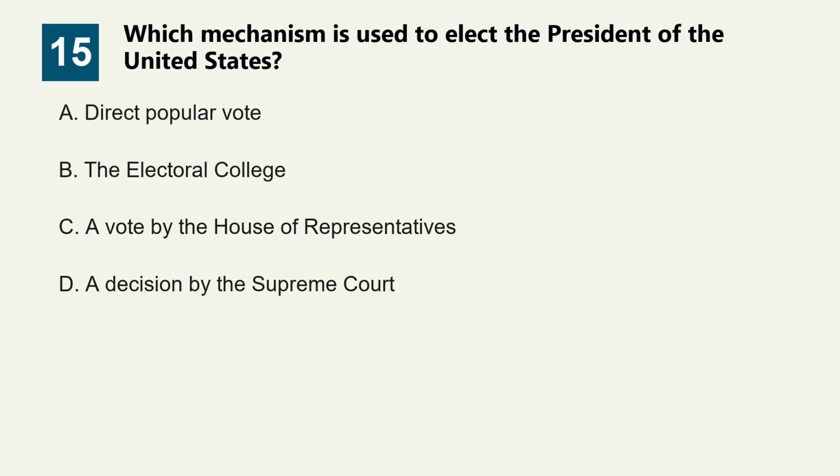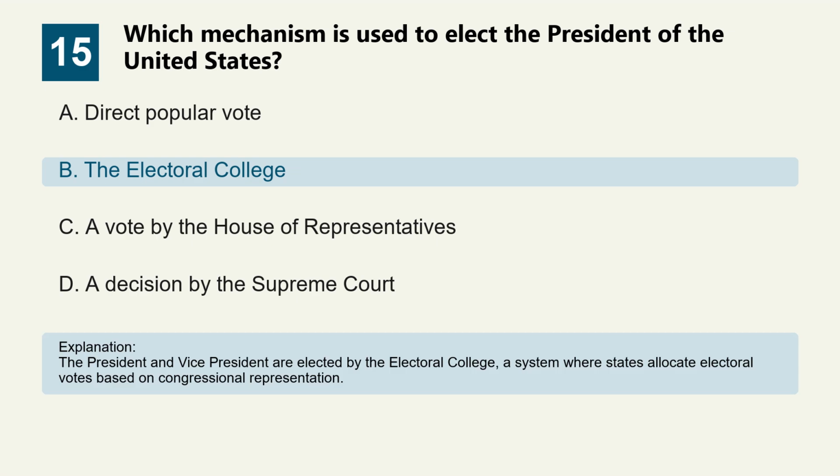Question 15. Which mechanism is used to elect the President of the United States? Option A, direct popular vote. Option B, the Electoral College. Option C, a vote by the House of Representatives. Option D, a decision by the Supreme Court. The correct answer is option B, the Electoral College. The President and Vice President are elected by the Electoral College, a system where states allocate electoral votes based on congressional representation.